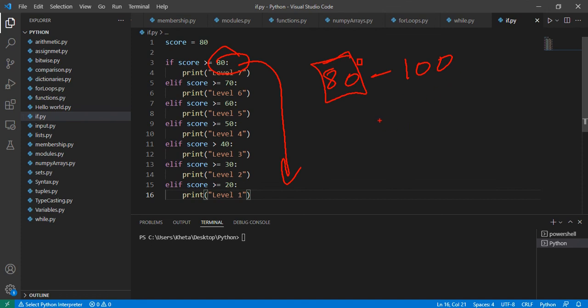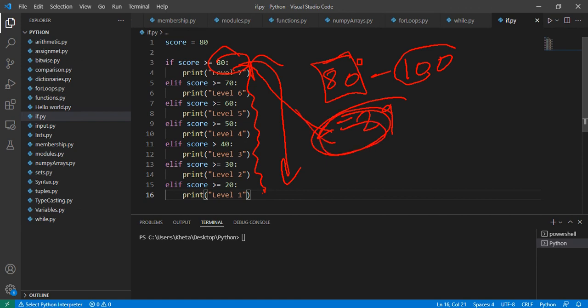If you start with the lowest going to the highest, you're going to take the upper bound, and you're going to use the opposite sign, which is less equal to. So you'd now say score less equal to 29, which means it's 20. Then you check for the bigger ones using a similar approach, but now using the upper bound and the less equal to. So this would come up if you wanted to start with the lowest one, and the 80 would now go down there, and 100 become 100, but now using the less equal to operator. So if you swap those things, if you start with the lowest range, 20 to 29, then that is how you'd change this code.